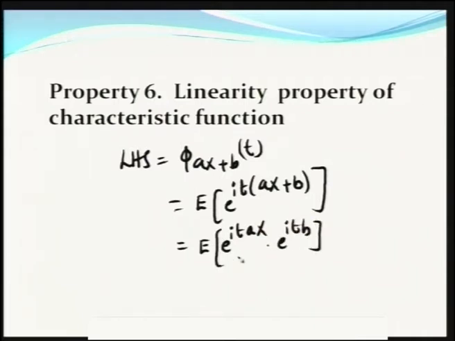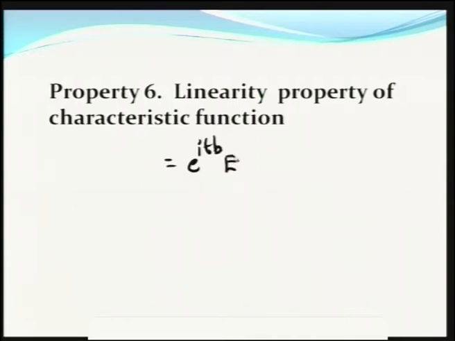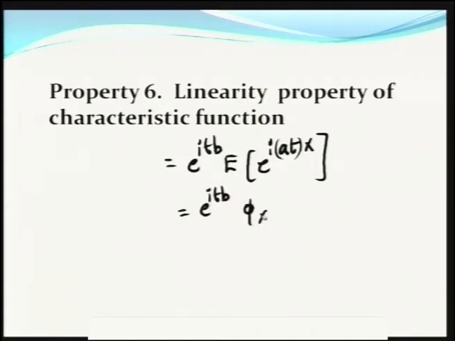There is no independence required here because x is a random variable and all the other things are either parameter or constant. t is a parameter, b is a constant. So, it is not a variable with respect to expectation. So, you can just take e power i t b outside, into the expectation of e power i a t x. So, in the place of t I am having a t. So, e power i t b into pi x of a t. So, this is how we get the characteristic function of a magnified and translated random variable.